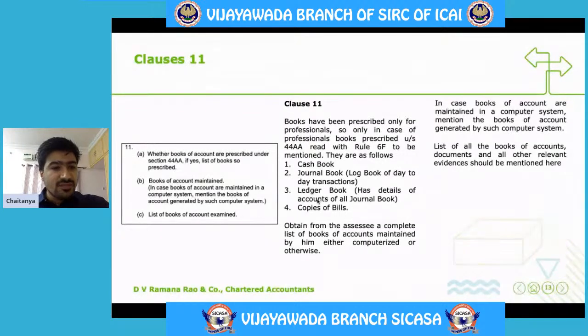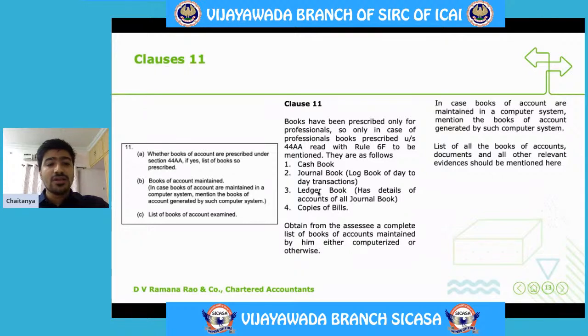Clause 11. Whether books of accounts are prescribed under section 44AA. If yes, list of accounts so prescribed. Books of accounts have been prescribed only for professions. So only in the case of professionals, books prescribed under 44AA read with 6F are to be mentioned. What are all the books of accounts prescribed? They are cash book, journal book, ledger book, and the copies of bills. Apart from these cases, in other cases, there are no books of accounts prescribed.